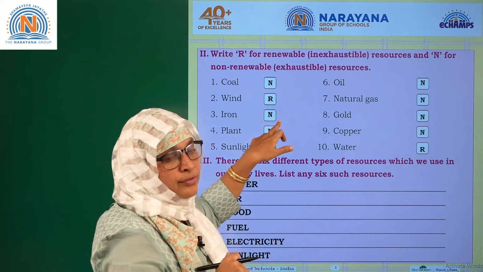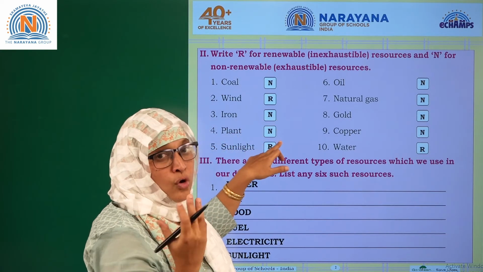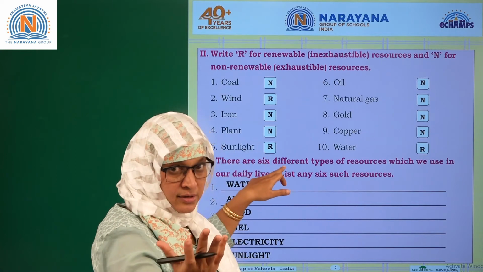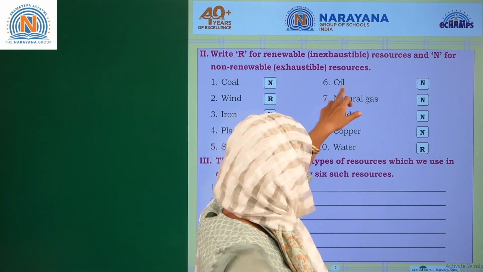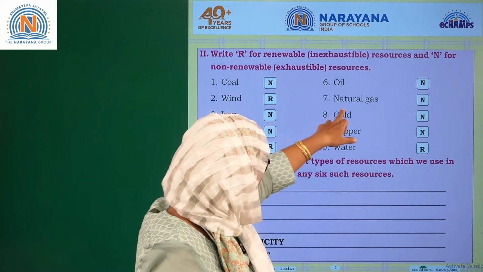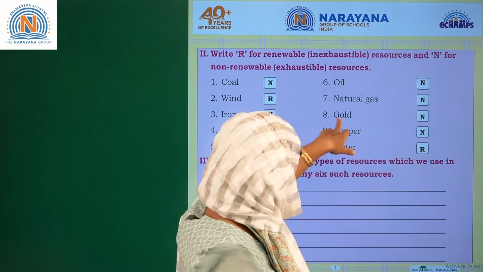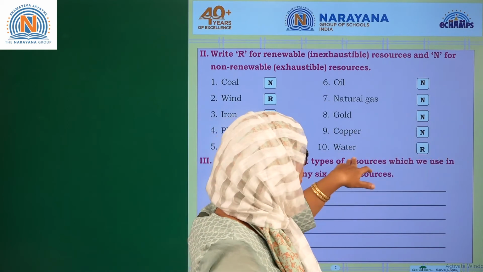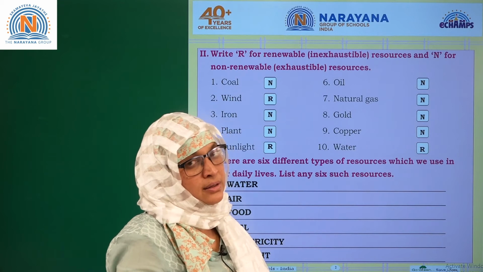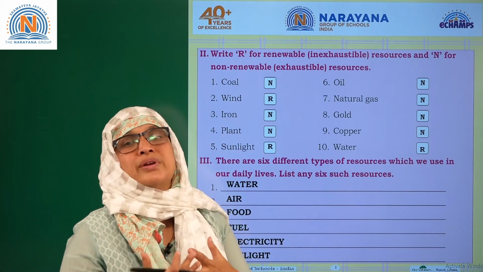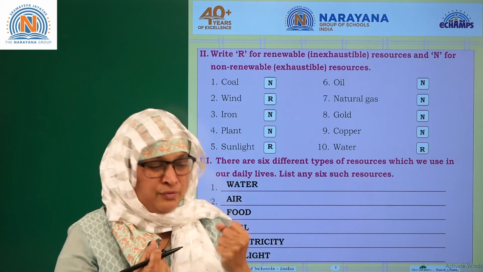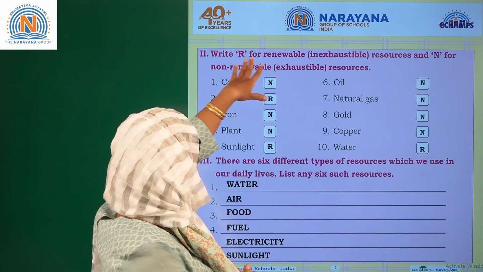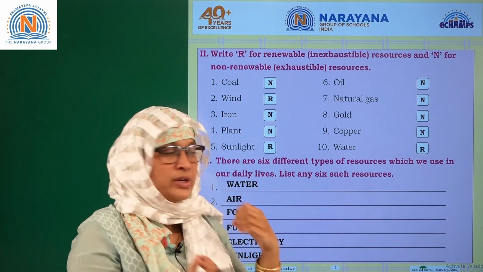Iron, again non-renewable. Plants, again non-renewable. Afforestation, we don't know. Okay, sunlight is again renewable, solar energy. Oil is non-renewable. Natural gas, again, is non-renewable. Gold is non-renewable. Copper is non-renewable. Water is renewable. But whatever the renewable things are, we need to protect them from global warming, from pollution and everything. Okay, is it clear? When you're thorough with renewable and non-renewable, you can do all this very well.